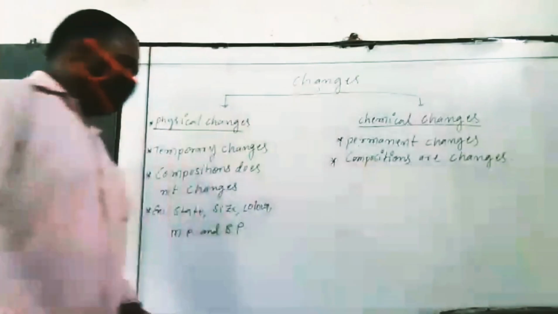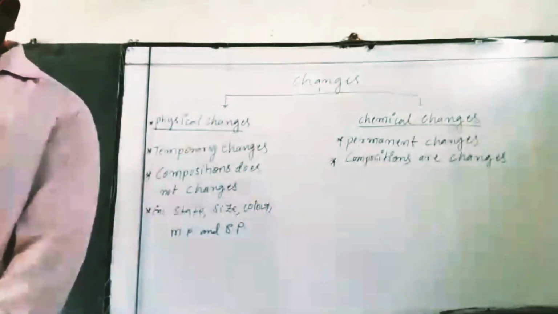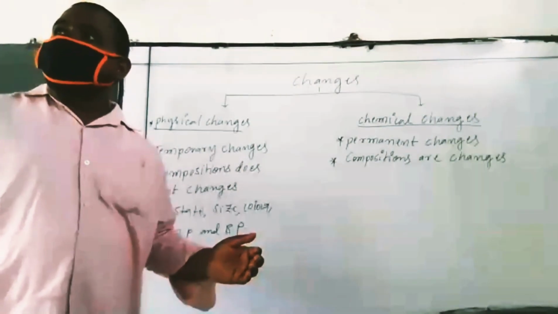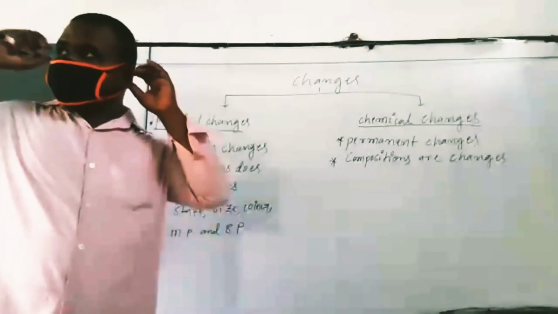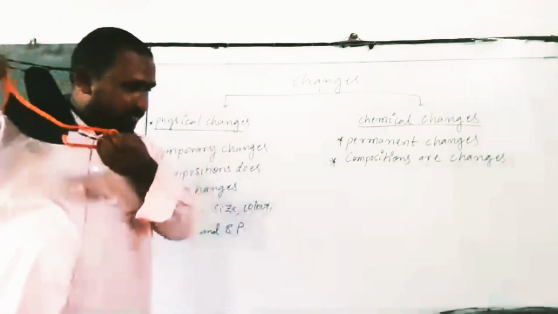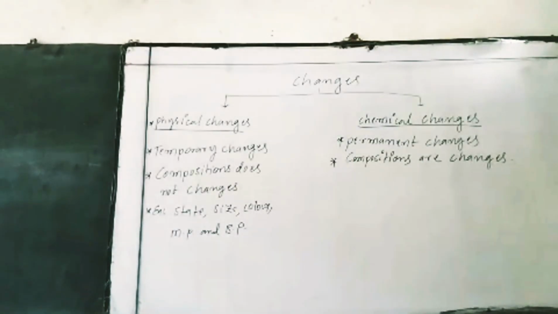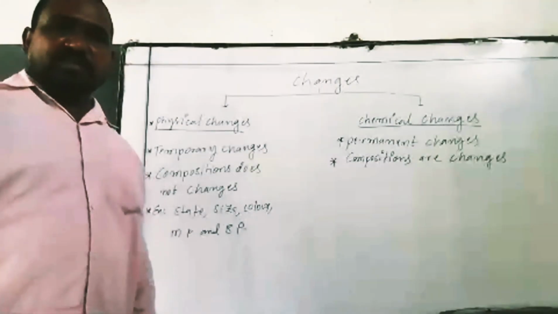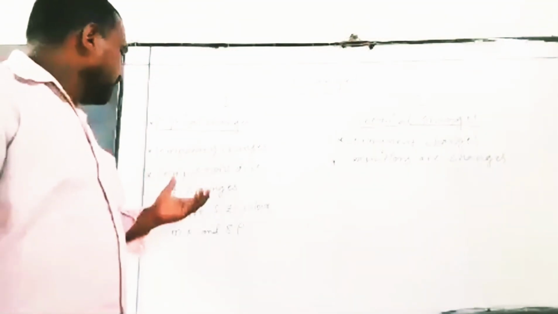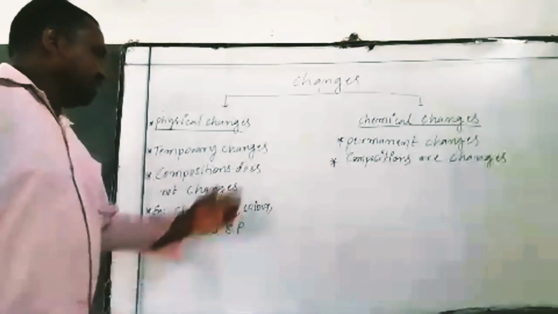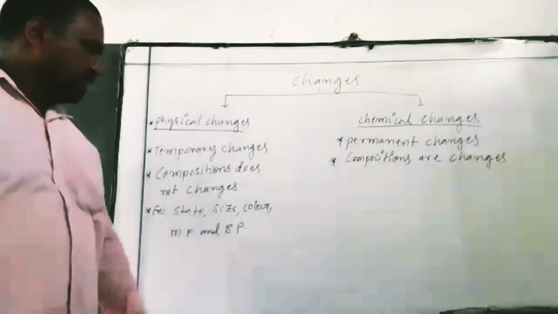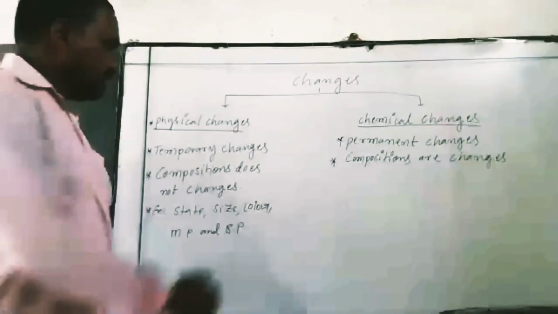Physical changes means temporary changes. In physical changes, the composition does not change, for example the state, size, color, melting point and boiling point.